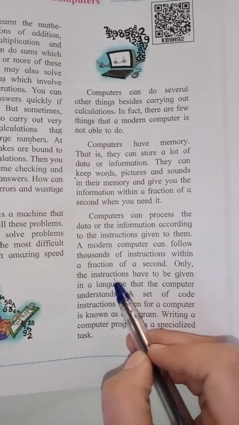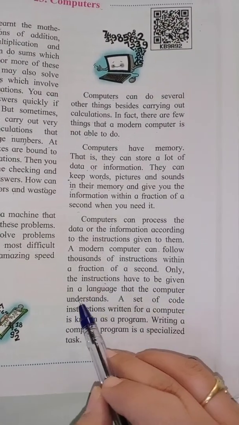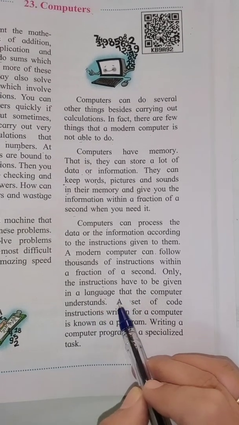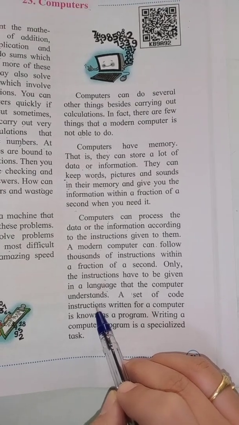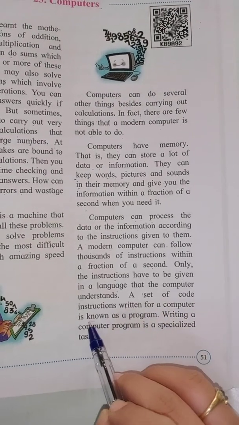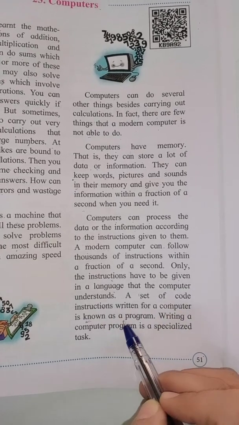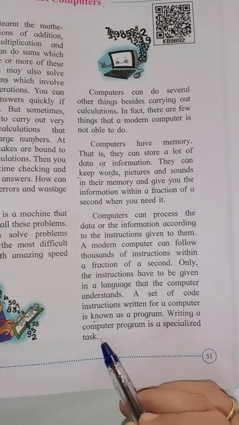Only the instructions have to be given in a language that the computer understands. A set of code instructions written for a computer is known as a program. Writing a computer program is a specialized task.